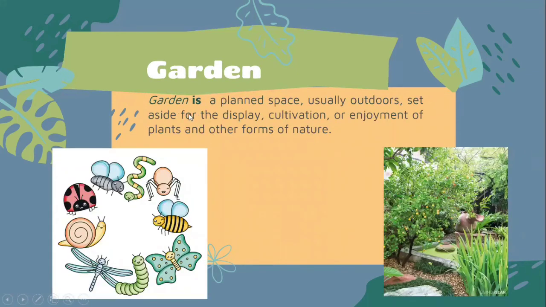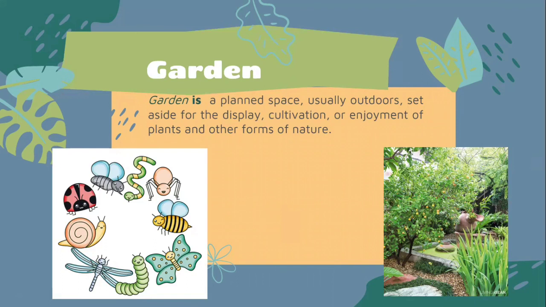The last one we have is garden. A garden is a place, usually outdoors, set aside for the display, cultivation, or enjoyment of plants and other forms of nature. We can usually find a garden in front of our house, near our house, or just a small kind of plant that grows near our house.